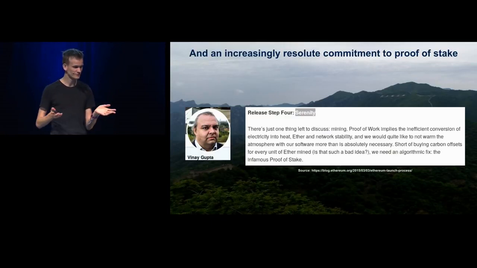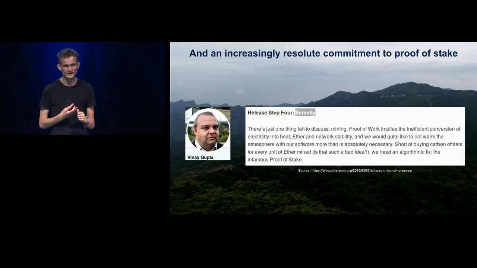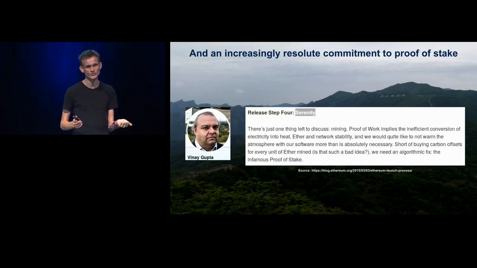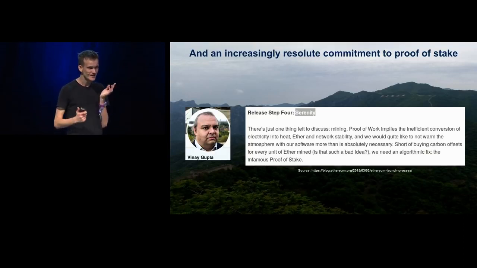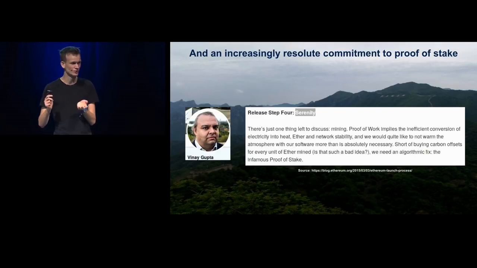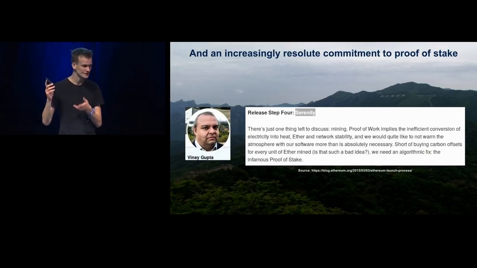There was this nice blog post from Vinay Gupta in March 2015, where he outlines the 4 big stages of Ethereum's roadmap at the time. Stage 1, Frontier. Ethereum launching, yay. Stage 2, Homestead, which is going from alpha to beta. Stage 3, Metropolis, which at the time was supposed to be about Mist and user interfaces and improving user experience, but since then the focus has switched more to enabling strong cryptography, but interface work is still going forward in parallel.